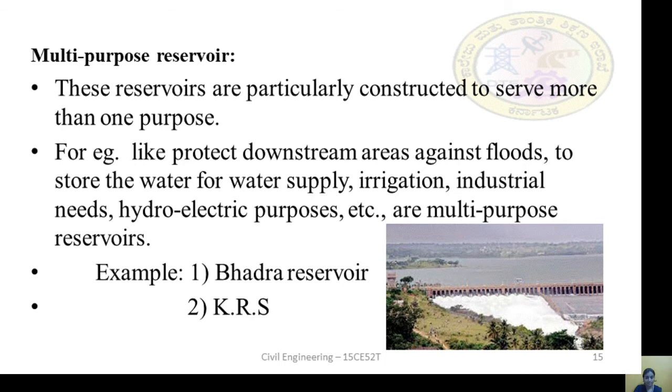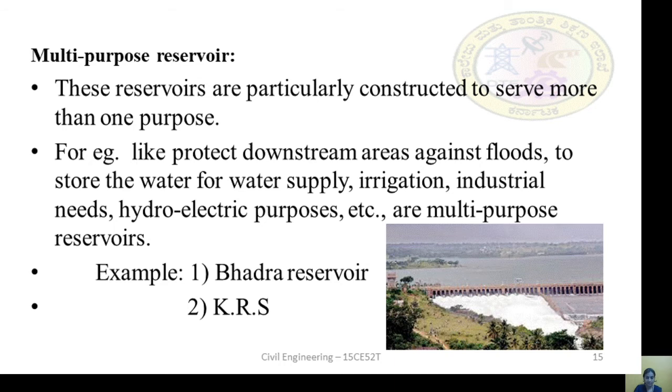For example, it protects downstream areas against floods, and it also stores water for water supply, irrigation and industrial needs. It also serves the purpose of hydroelectric power generation. Such reservoirs are known as multi-purpose reservoirs.